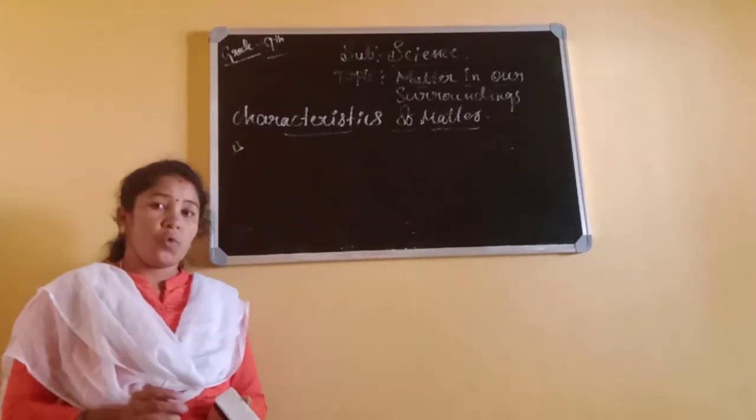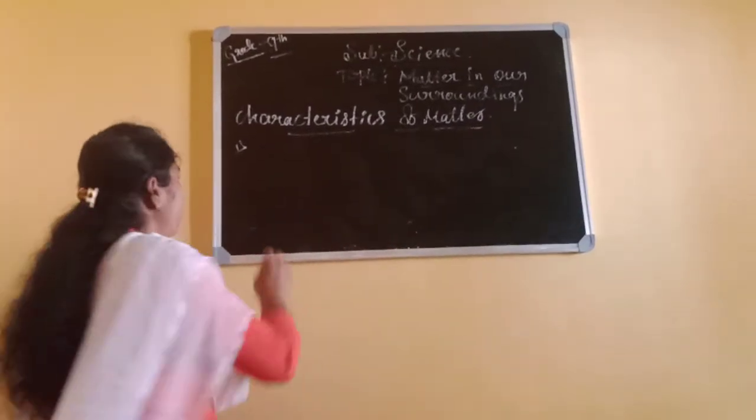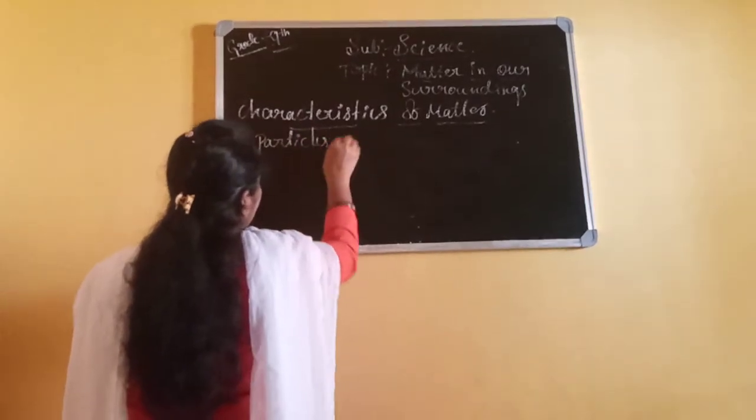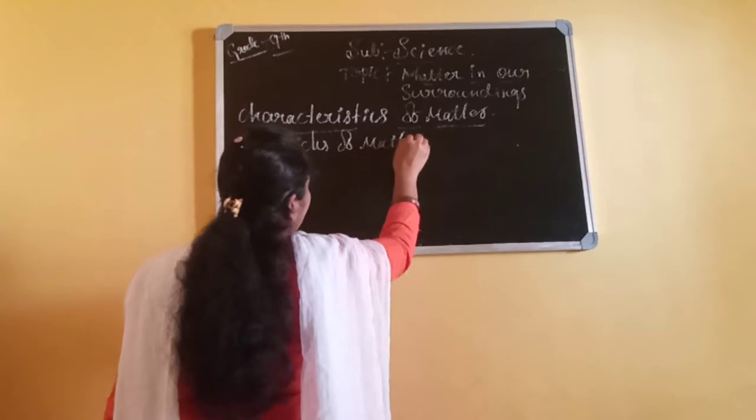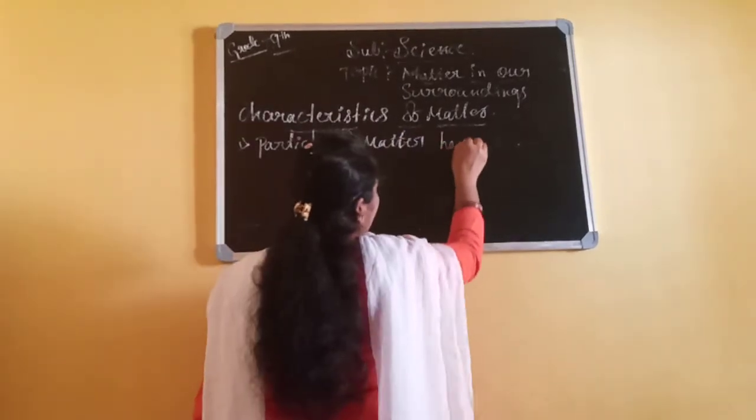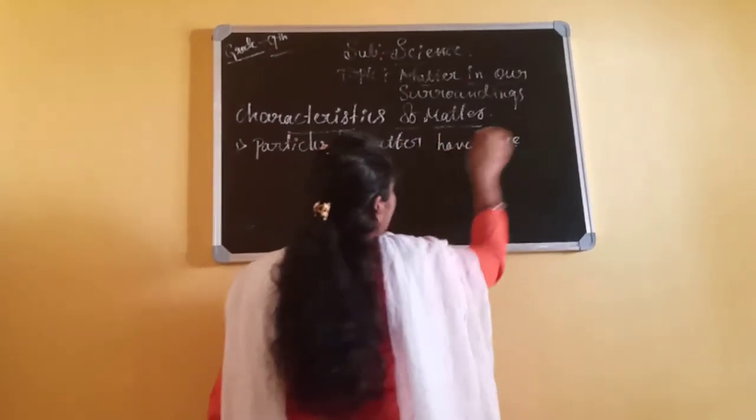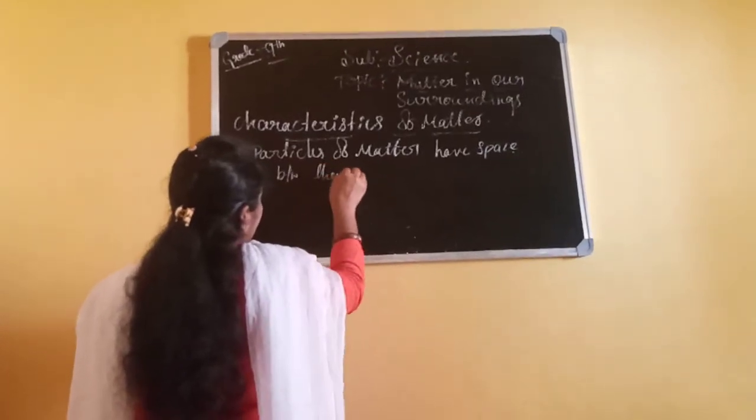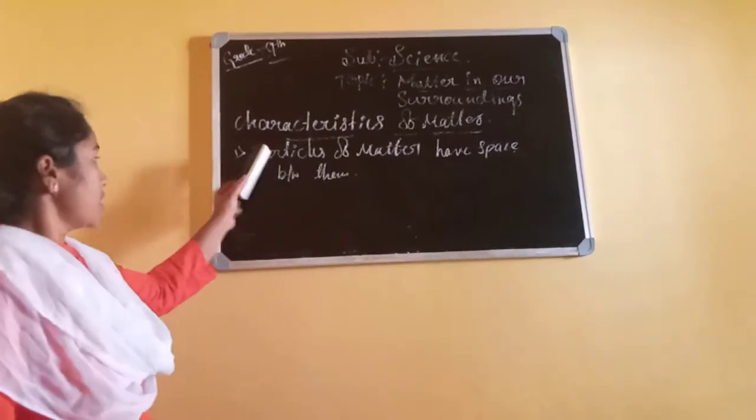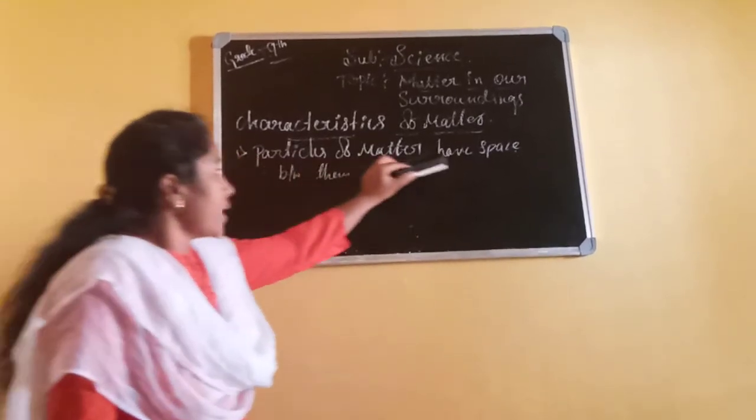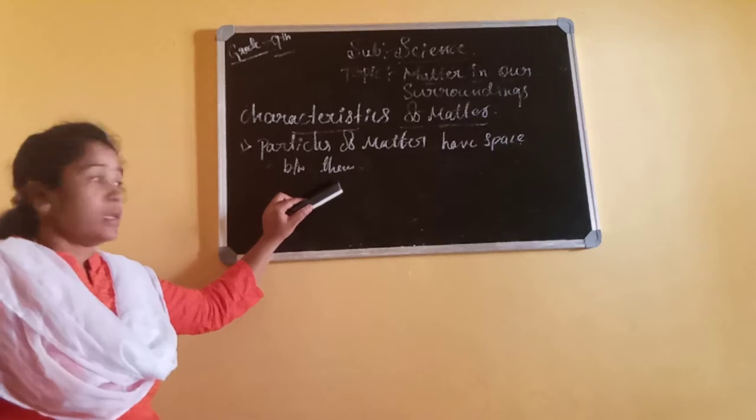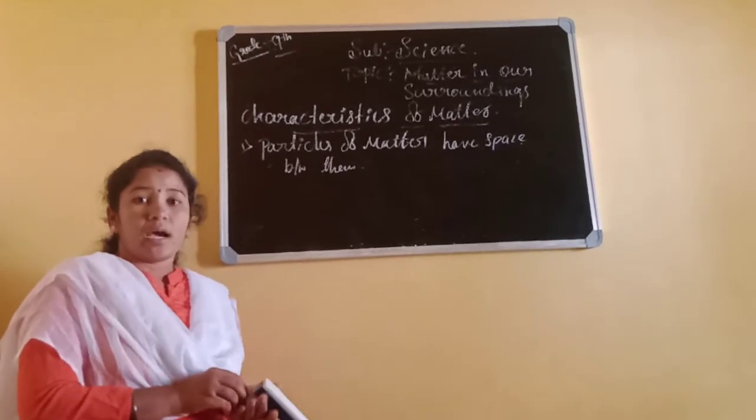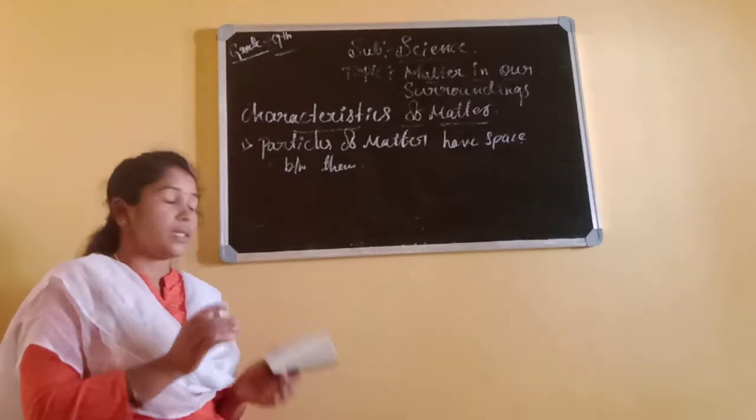Particles of matter have space between them. That is the first characteristic, or first property. Yes, there is a space between the particles. Let's see now how the particles are arranged in each state of matter.